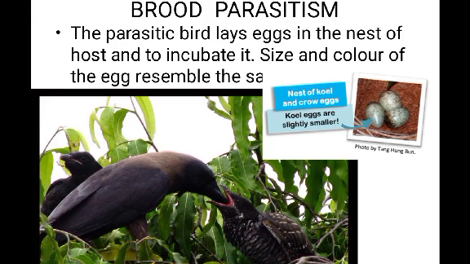The crow will not differentiate the cuckoo's egg from its own egg, because all will be more or less similar. So it will assume that it is its own egg and incubate it, and the egg will hatch out. So the cuckoo laying its egg in the nest of a crow is an example of brood parasitism. This is about brood parasitism.